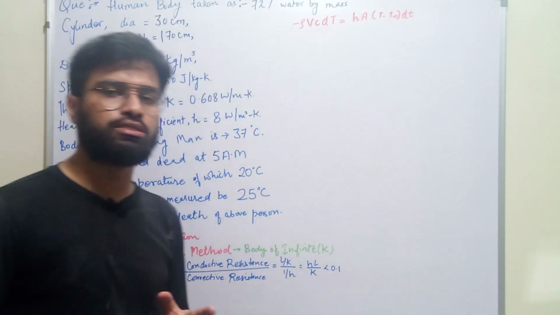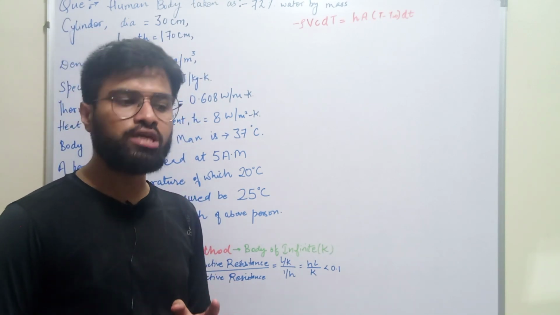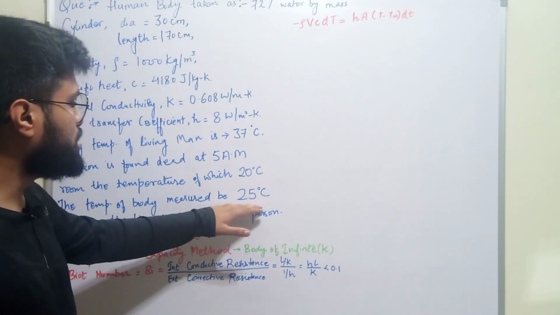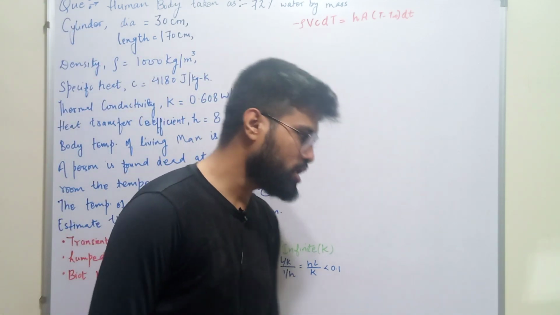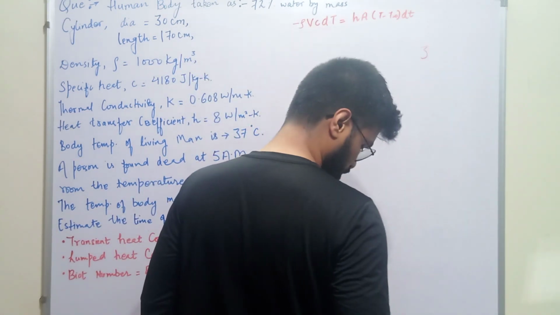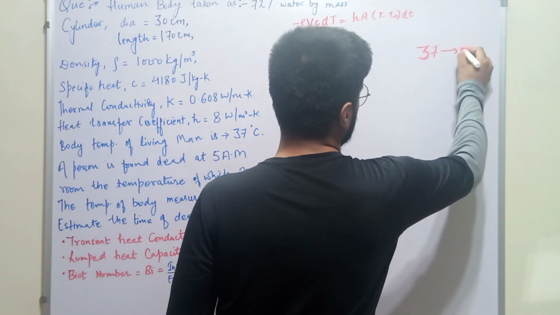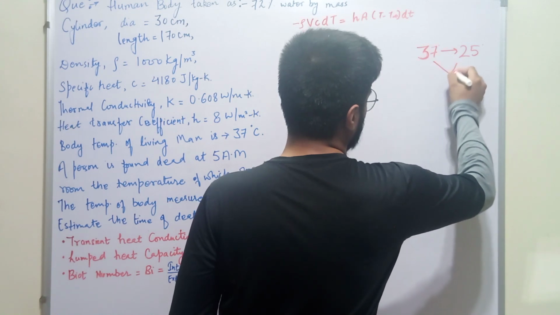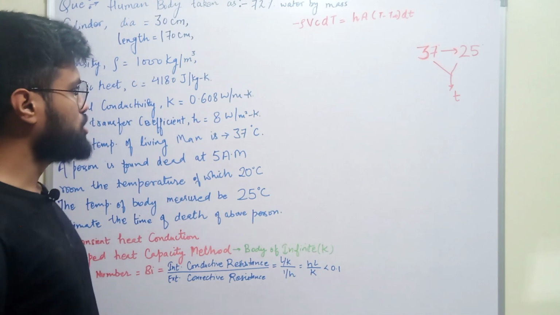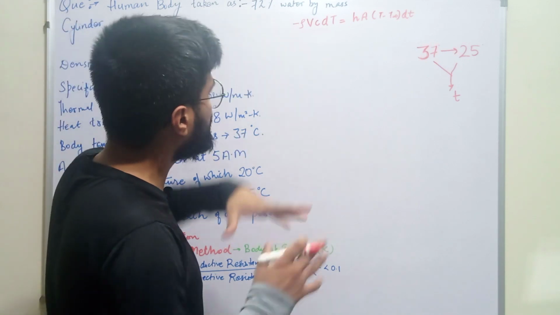We will use the concept of heat transfer to find out the time taken by the body to change its temperature from the normal temperature of the body to the temperature when we entered the room, that is 25 degrees Celsius. So we just have to find out the time taken by the body to change its temperature from 37 degrees Celsius to 25 degrees Celsius. So what is the time taken? Here we can consider the human body as fully of water, because